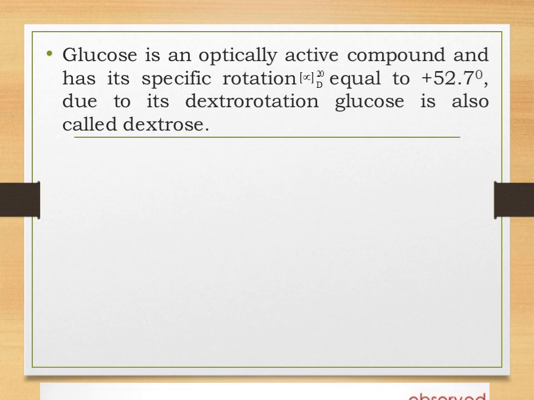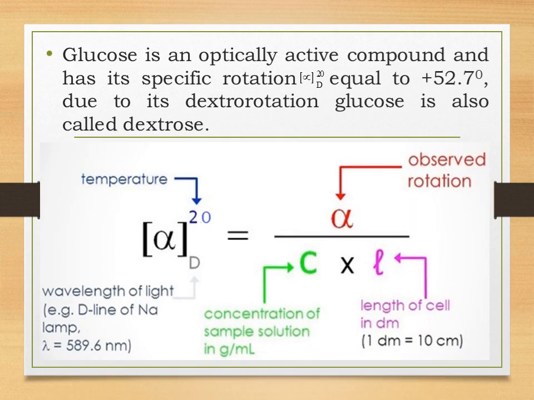We came to know that the rotation of glucose is clockwise, that is, it moves from left to right. So that is why, students, the value of its specific rotation is always positive. Its value of rotation is plus 52.7 degrees. Due to its dextro rotation, glucose is also called dextrose. Students, this is the formula. You can see it in blue. This 20 is the temperature, and this D represents the wavelength of light.